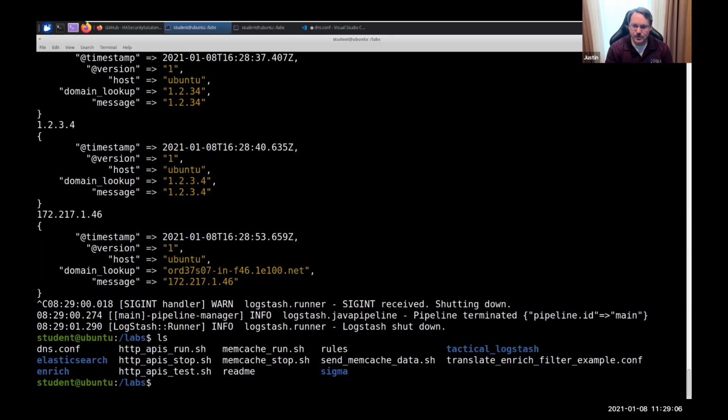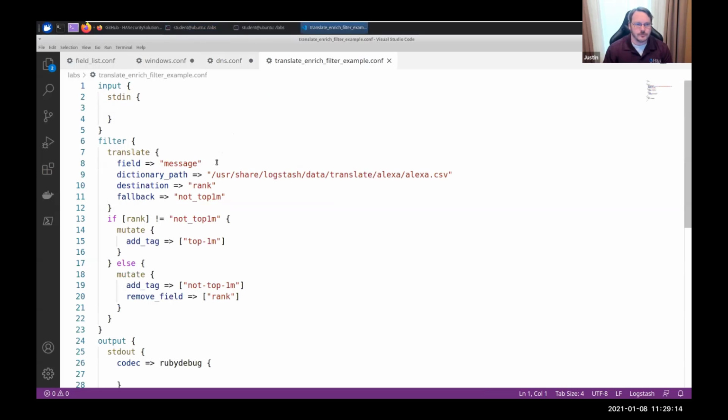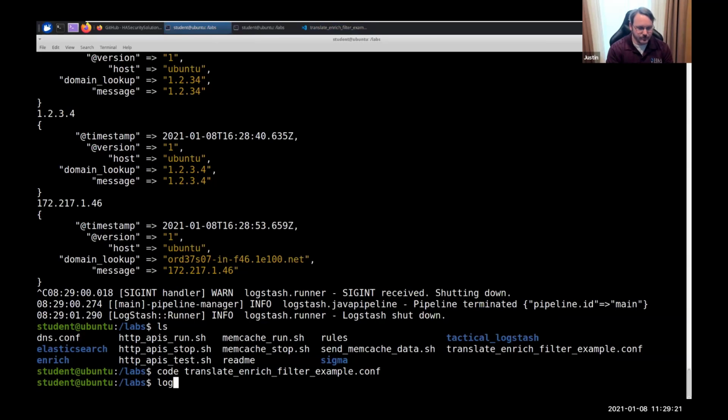I'm going to do this translate one. Open this up, translate. There we go. So again, it'll let me copy. In this case, I'm going to pass it a domain. I'll start this up, and then I'll talk through this.